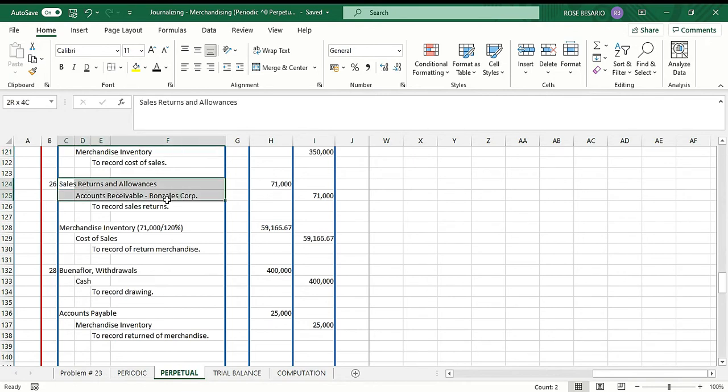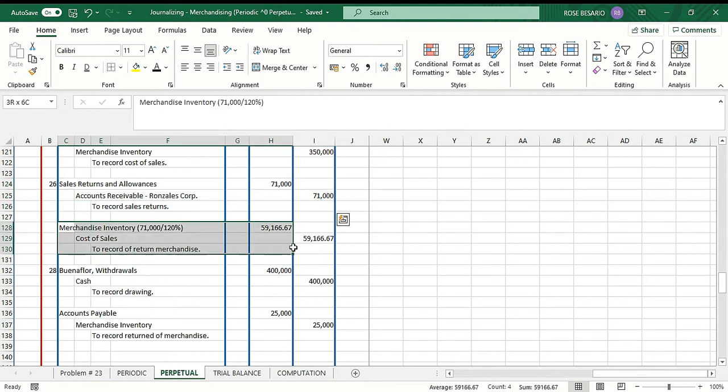One entry to recognize the return, the reduction in AR and the recognition of the sales returns, 71,000. Then another entry to recognize the merchandise received. So it's a debit to merchandise inventory, 71,000 divided by 120%, so it's 59,166.67. Then credit cost of sales, 59,166.67.